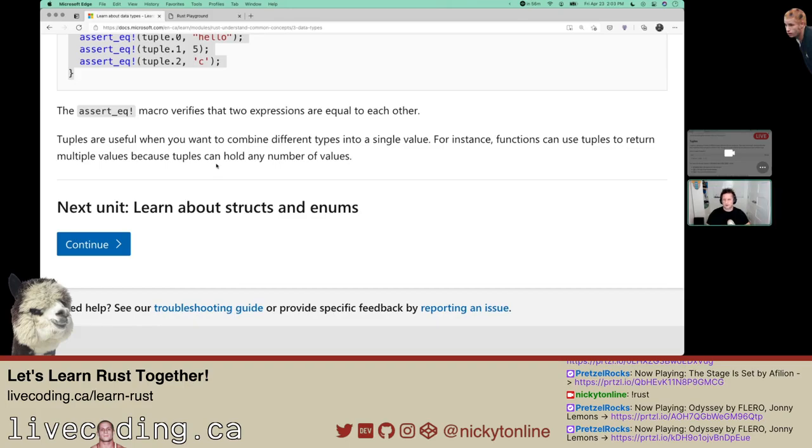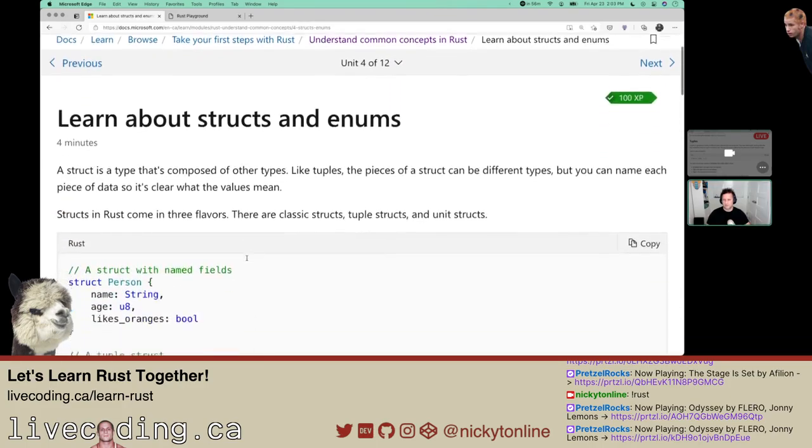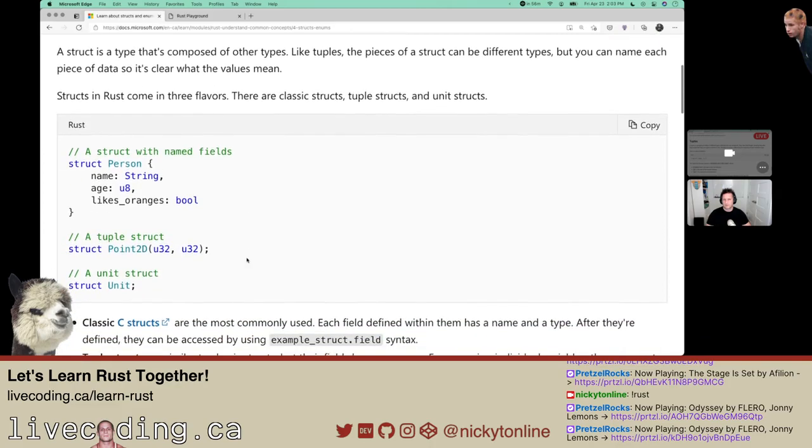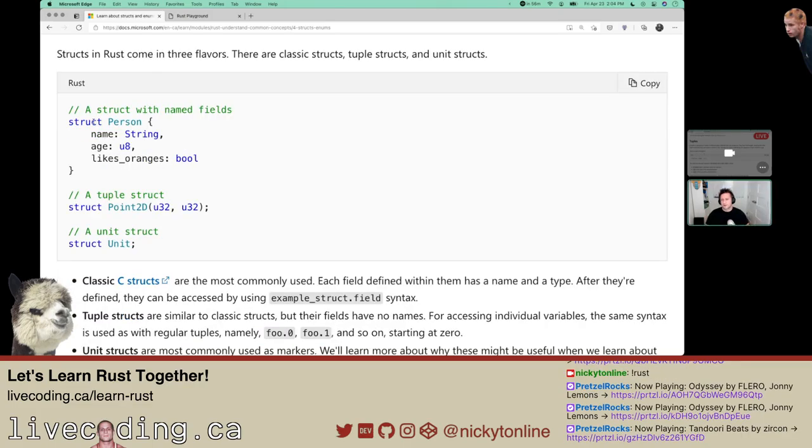Yeah, it just verifies if they're equal to each other, the assert_eq macro. Structs and enums. A struct is a type that's composed of other types like tuples. The pieces of a struct can be different types, but you can name each piece of data so it's clear what the value means. A struct has some properties and you can say what types they are.